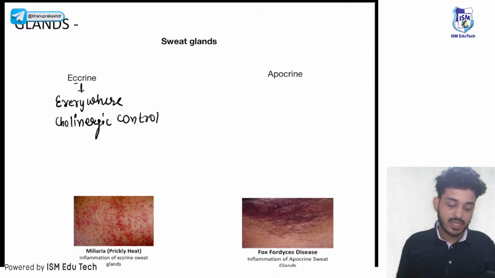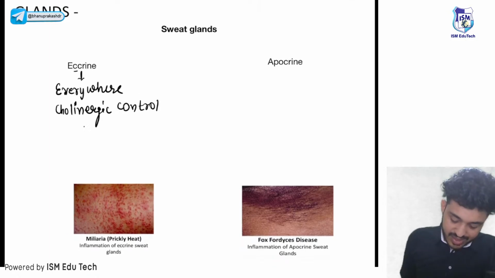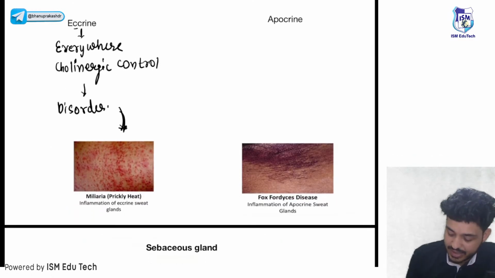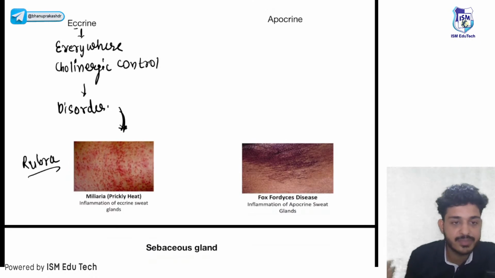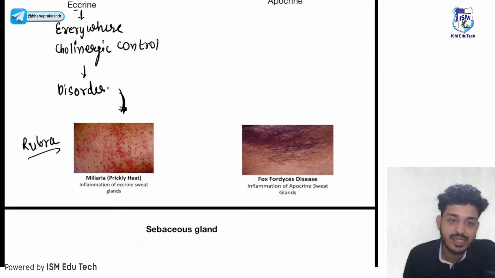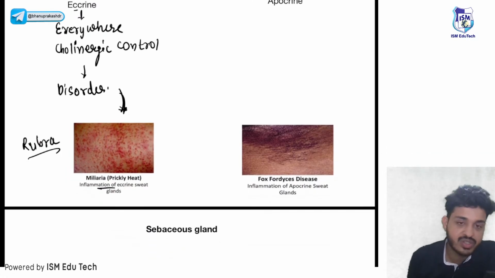And what are the disorders? The disorder is prickly heat, also known as miliaria. This is red in color, so that is your miliaria rubra. The meaning of rubra is red. That is the inflammation of eccrine sweat gland, right?